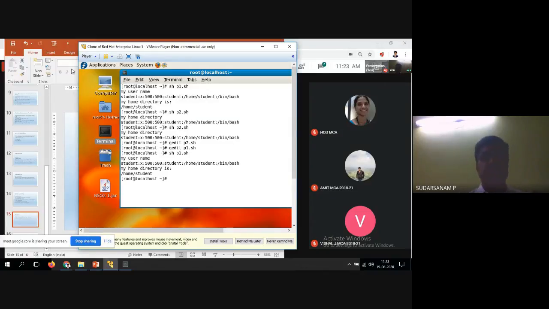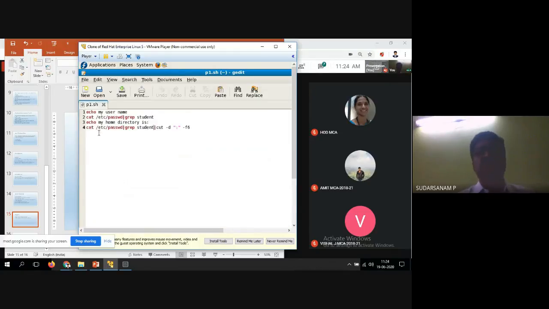See now, my username is student x 500, the entire thing, and what you have printed is my home directory, which is nothing but /home/student. That is your home directory printed. So this is the way of printing this. Now go to the program. I'll tell you how it will be working. gedit p1.sh. So /etc/passwd is your file name. One command, and I told you, cat, I have typed this command. I have shown you this.